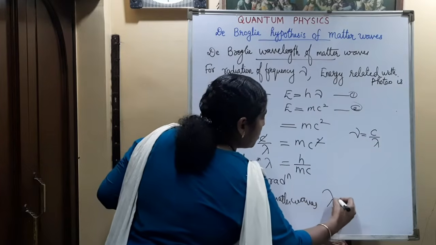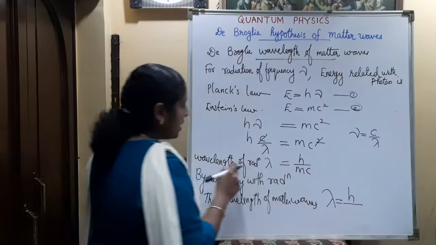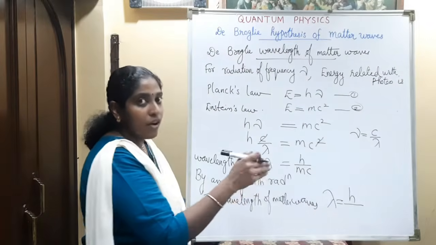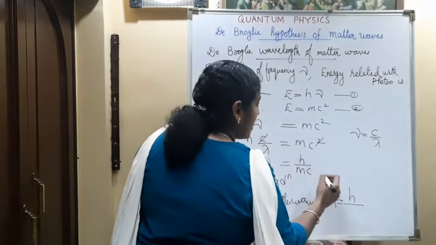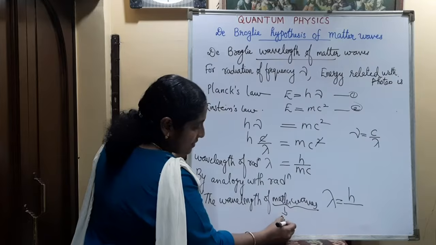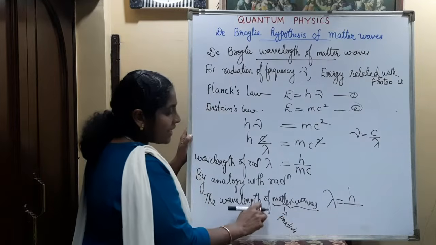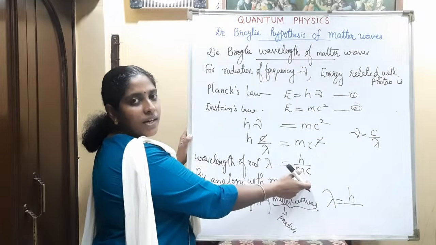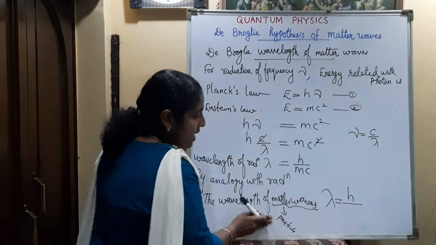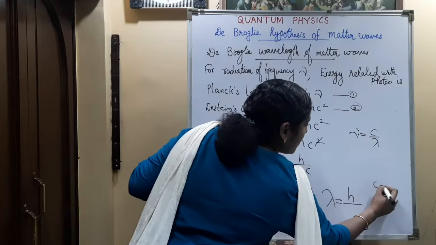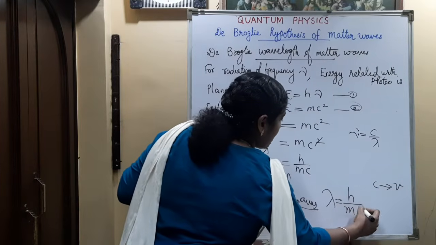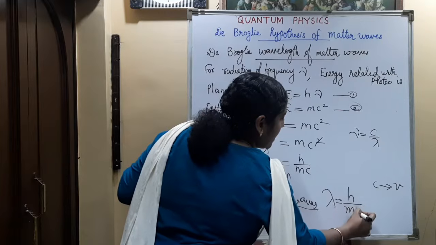lambda is equal to, what change will come here? In the case of radiation, we are considering the photon, so the speed is c. If we are considering the matter wave, there it is a particle. So particle velocity is not equal to the photon velocity. If we consider the particle velocity as v, we can replace c by v here. So what will be the expression? Lambda is equal to h by mv.